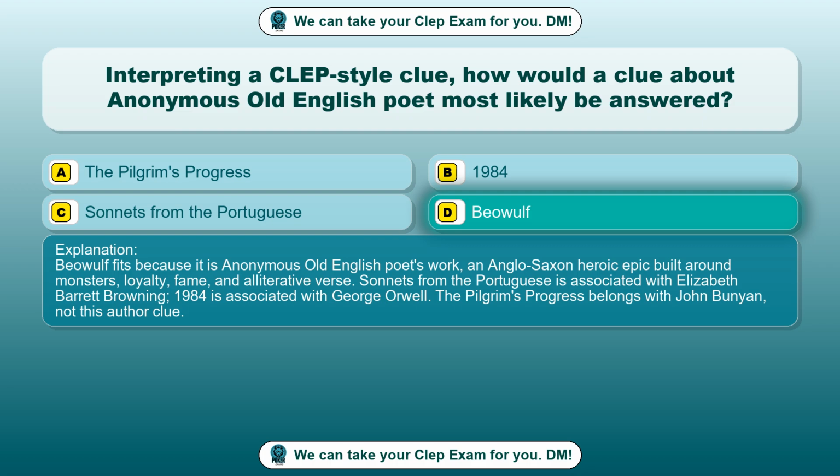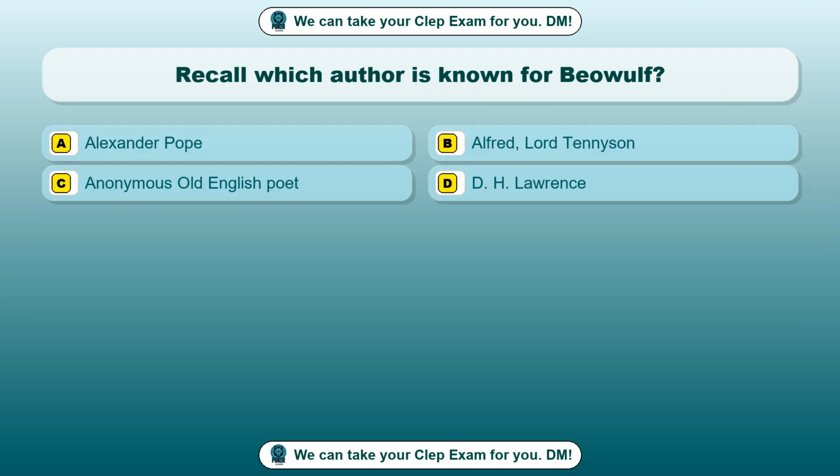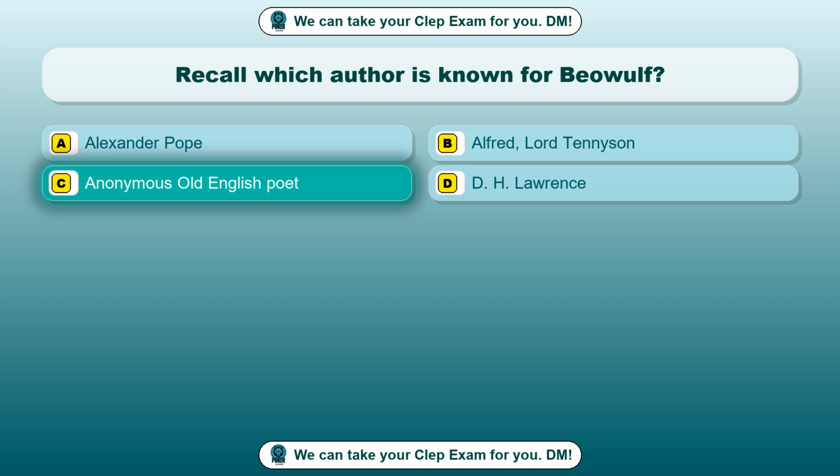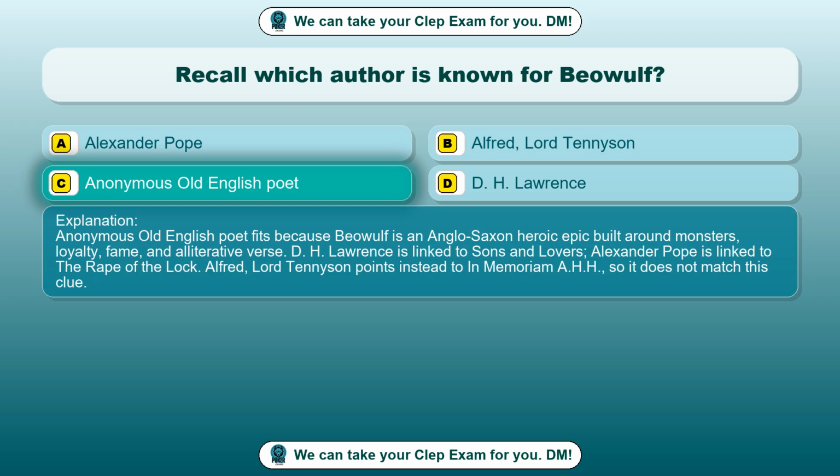Clue. Question 13. Recall which author is known for Beowulf? Option A, Alexander Pope. Option B, Alfred, Lord Tennyson. Option C, anonymous Old English poet. Option D, D.H. Lawrence. The correct answer is option C, anonymous Old English poet. Anonymous Old English poet fits because Beowulf is an Anglo-Saxon heroic epic built around monsters, loyalty, fame, and alliterative verse. D.H. Lawrence is linked to Sons and Lovers. Alexander Pope is linked to The Rape of the Lock. Alfred, Lord Tennyson points instead to In Memoriam A.H.H., so it does not match this clue.